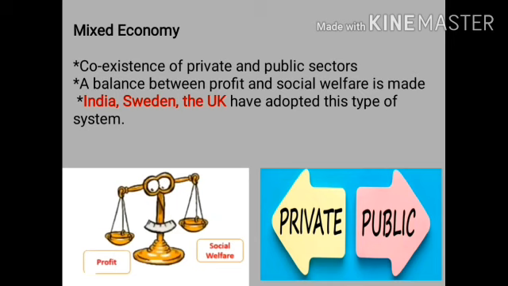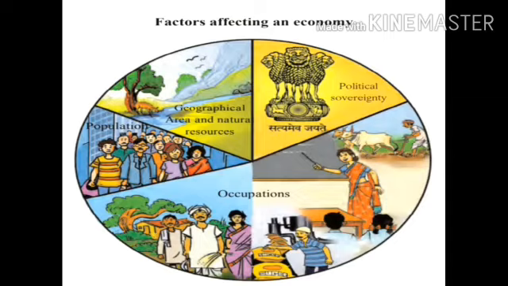Whereas in the private sector, we have the Jio, the Vodafones. These are in the private sector. So in India, we have both the economy, the private as well as the public sector. That is the mixed economy. So along with India, the other nations like Sweden and UK have also adopted this type of economy, that is the mixed economy. The factors which affect an economy of a nation are: first one, the political sovereignty, the occupation, the population of the nation, and the geographical area and the natural resources available in that nation.